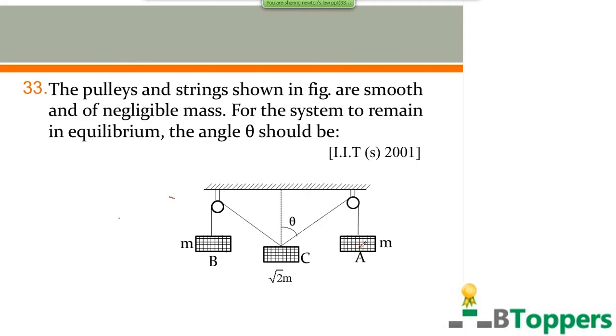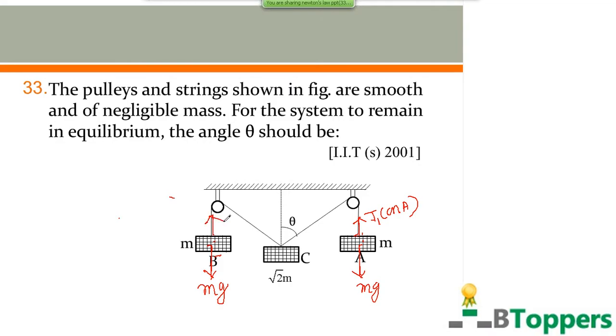Now consider the force acting on each block. For the block A, its weight mg acts vertically downwards. The tension force by the string on the block A, which is connected to the block A, acts along the string and away from the block A. Coming to the block B here, two forces act on the block B. Its weight mg acts vertically downwards.